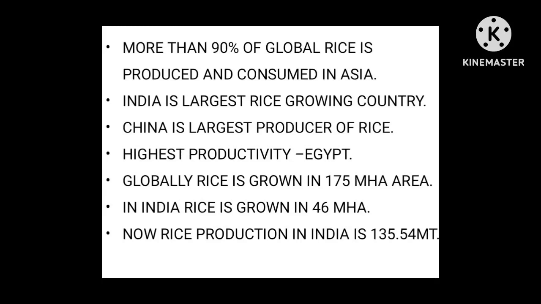Highest productivity is found in Egypt, and globally rice is grown in 175 million hectare area, but in India rice is grown in 46 million hectare area. Now rice production in India is 135.54 metric ton.